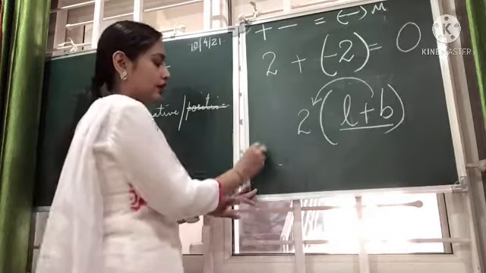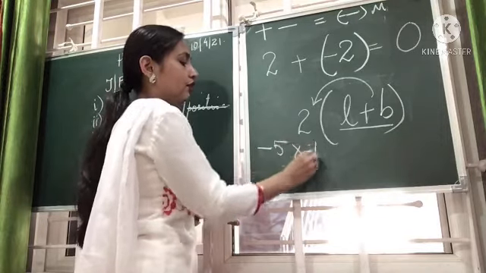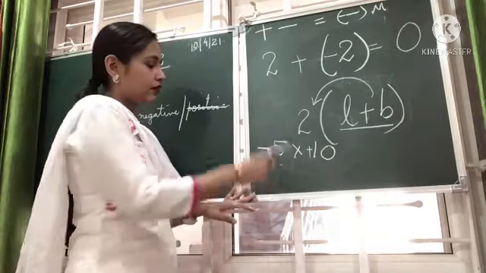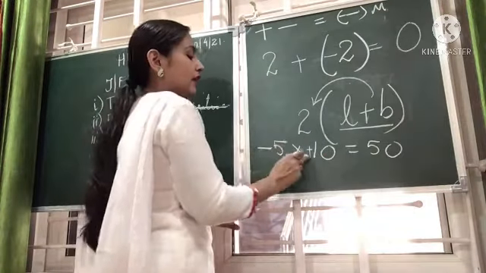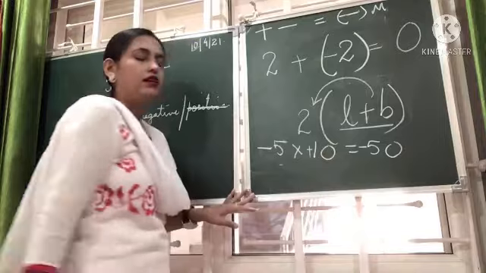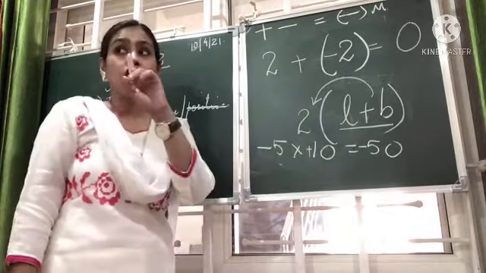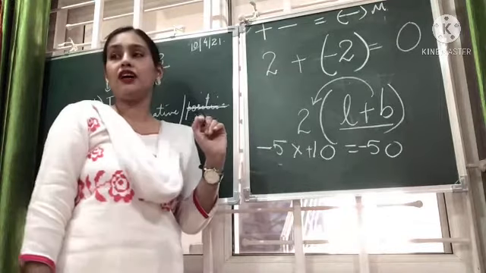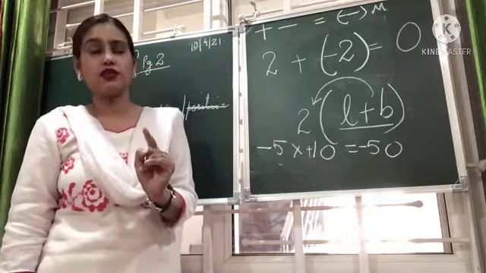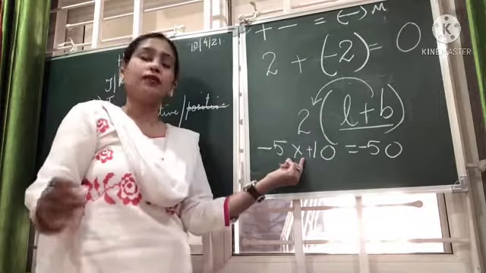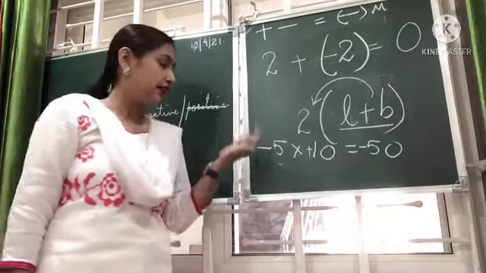Like for example, minus 5 into 10. This is plus 10. 5 tens are 50. Minus into plus is minus. So the answer is minus 50. You are not checking who is greater here, 5 is greater, 10 is greater. That we do when we are doing addition, subtraction. Okay. When we are multiplying, we multiply the numbers also, we multiply the signs also.